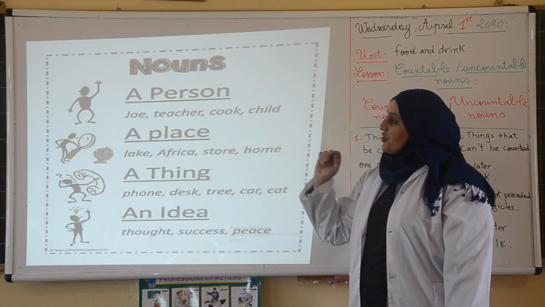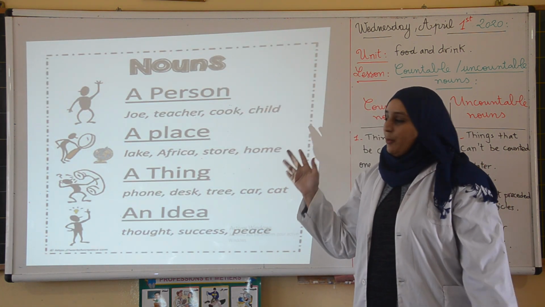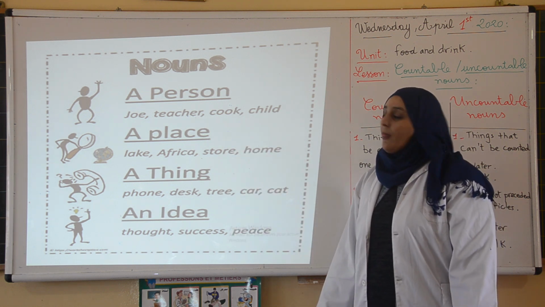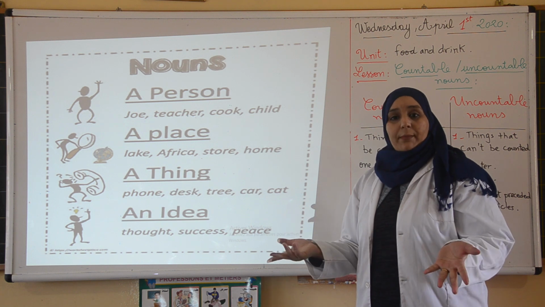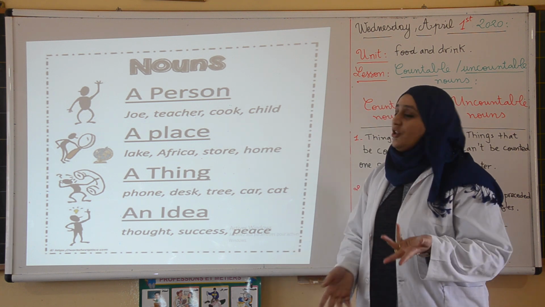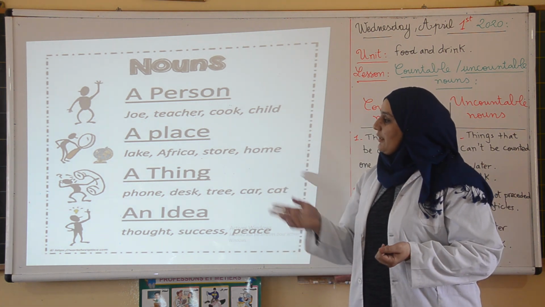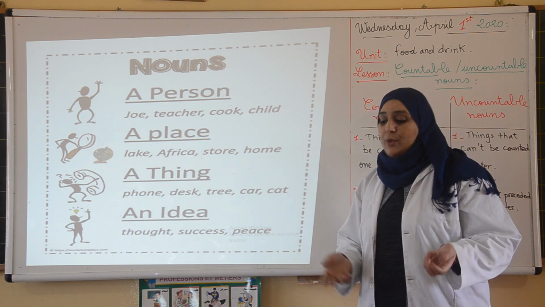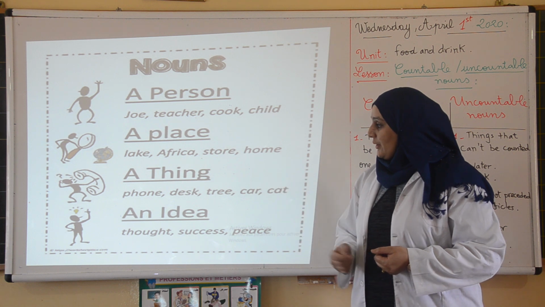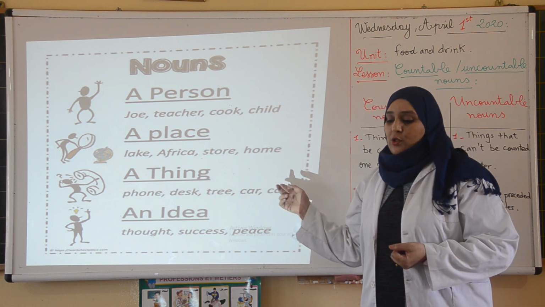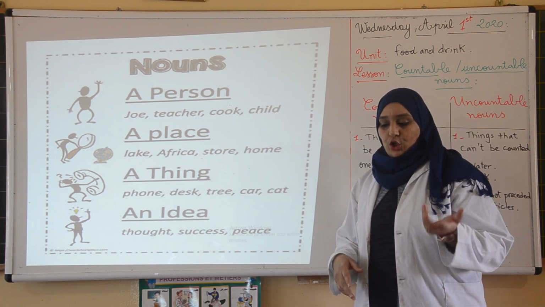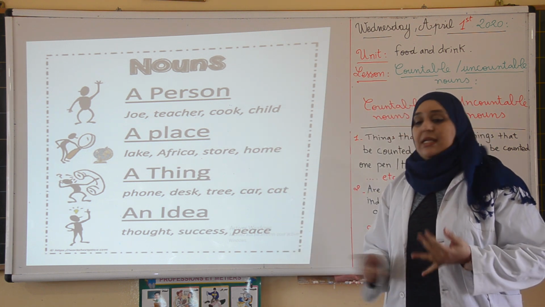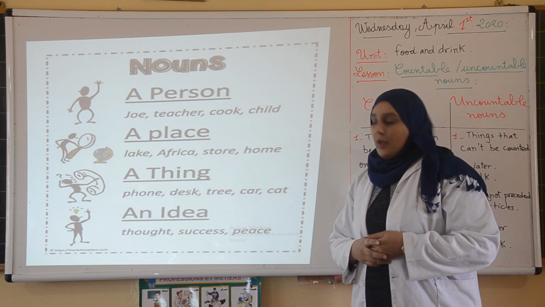is a word which names a person or people, a place, a thing, or an idea. A person, like for example the name Muhammad, Nadia, teacher, the cook, etc. A place, like for example your city, Laayoune, like Morocco, like store, home. A thing, like for example phone, desk, tree. It can be also an animal, like cat, dog. An idea, like a thought, success, peace, etc.